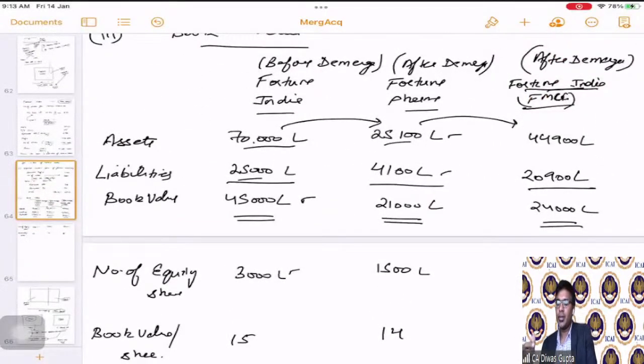This is what the question was asking us to calculate. So for the new companies that are formed, which is Fortune Pharma, the book value per share is 14 rupees, and the Fortune India after demerger, whatever is the left value is 8 rupees per share.